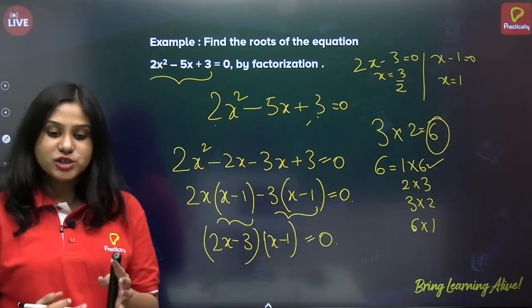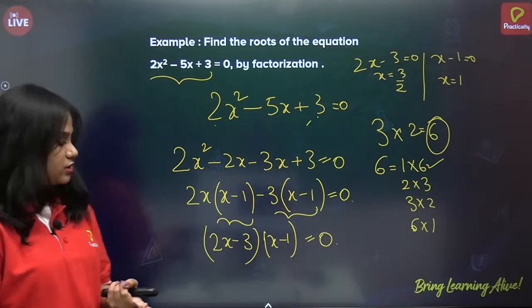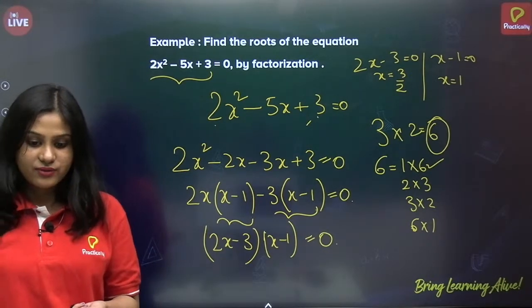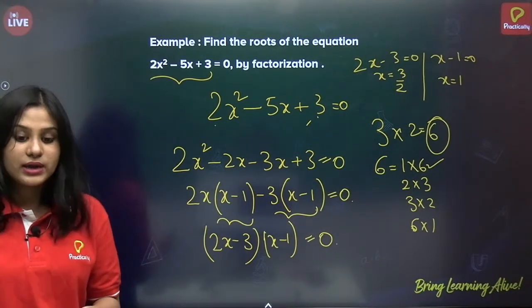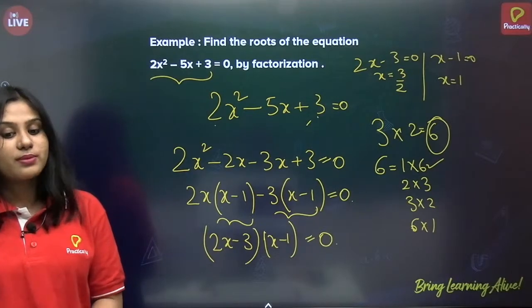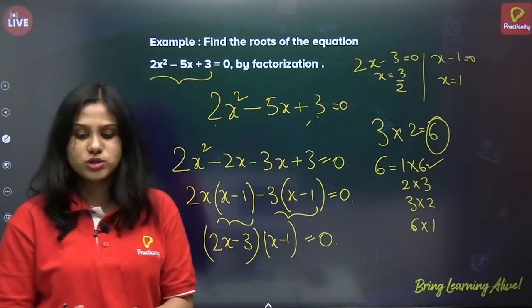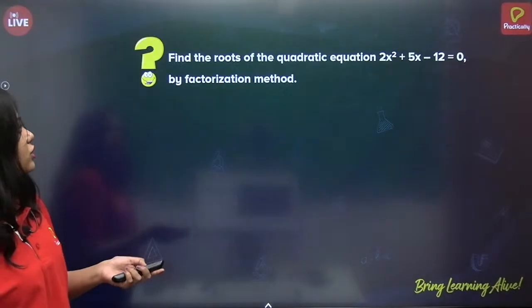Very good. So I am just reading out the names who have given me the correct answers. Vedant Dalvi, x is equal to 3 by 2. Very good. And also x is equal to 1. Indiano Gamers, x is equal to 3 by 2 and x equals to 1. Very good. You have given me both the roots or both the solutions. Good. Keep it up. So let us move on to the next.